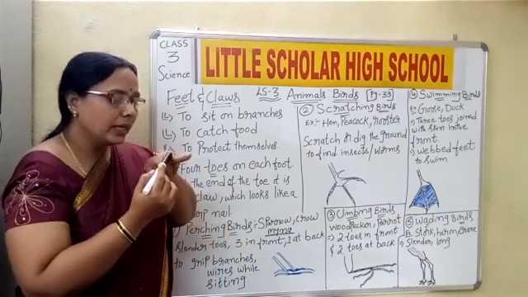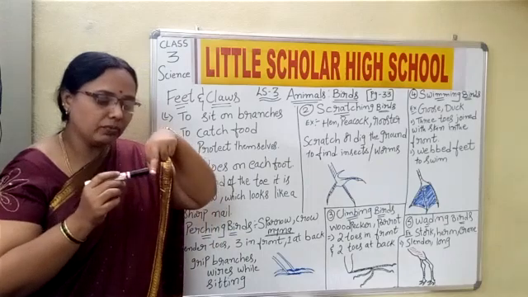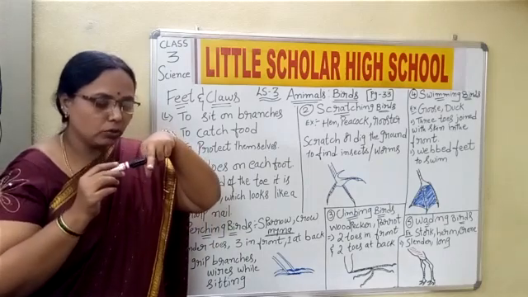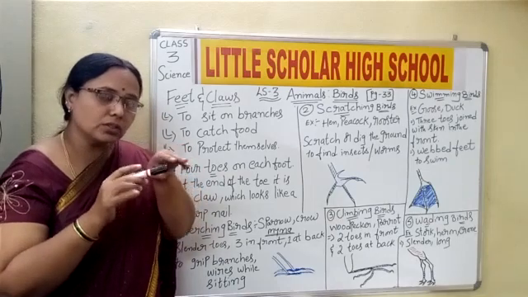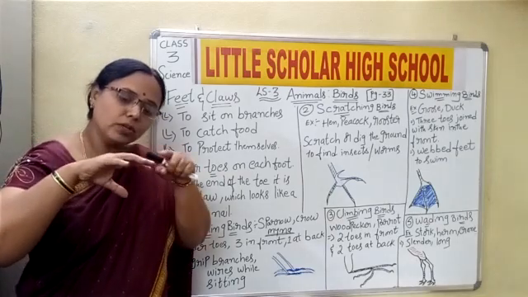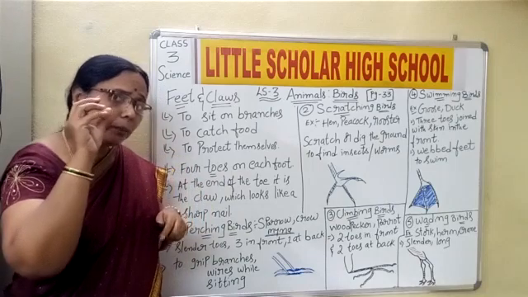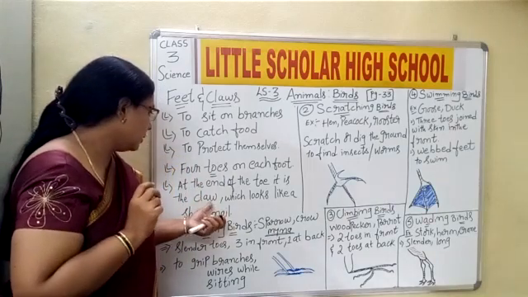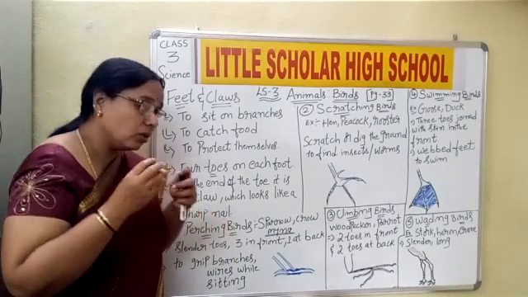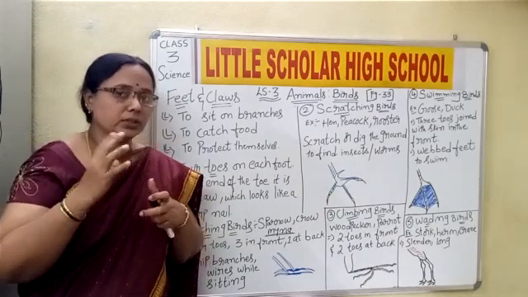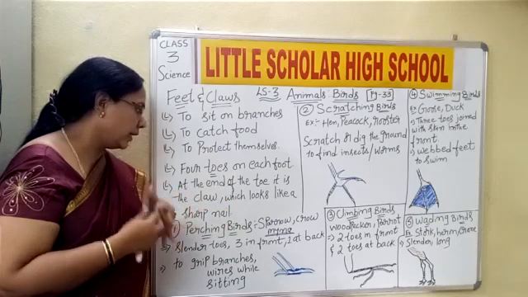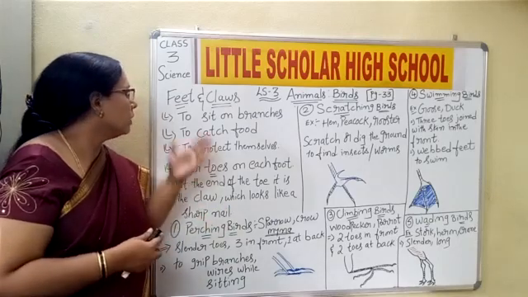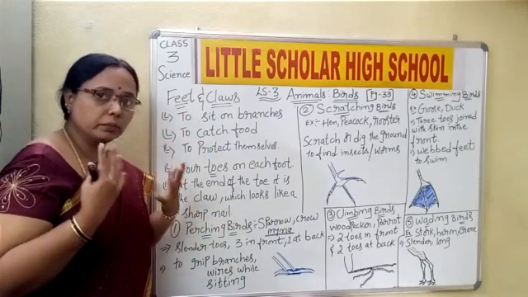For example, at the end of the finger, what do we have? We have a nail, yes or no? Like that, for birds also, at the end of the toes they have sharp pointed objects, and that is called a claw, which is like a sharp nail. So these are the different important functions of the feet and the claws which a bird has.